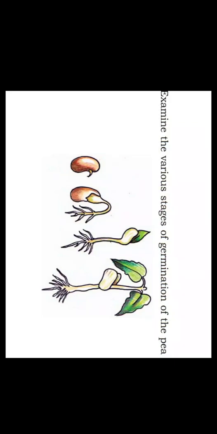I know that you are all good artists, right? So you have to draw the various stages of germination. That is, a seed grows into a young plant and we call this process germination. അപ്പോൾ ജെർമിനേഷൻ പറയുന്നതാണ് സീഡിൽ നിന്ന് ഒരു കുഞ്ഞു ചെടി ഉണ്ടാവുന്നു, യങ് പ്ലാന്റ് ഉണ്ടാവുന്നു അല്ലേ? അതിനെ നമ്മൾ എന്താ പറയുക? ജെർമിനേഷൻ എന്നാണ് പറയാം.